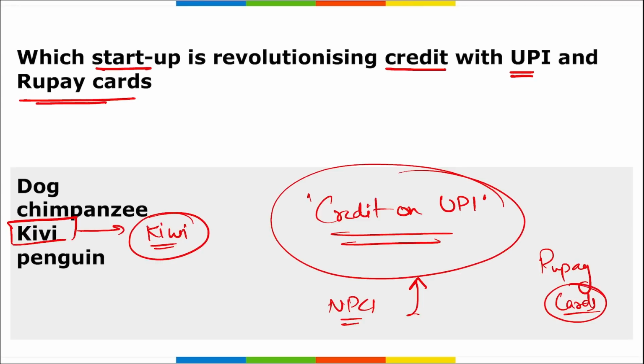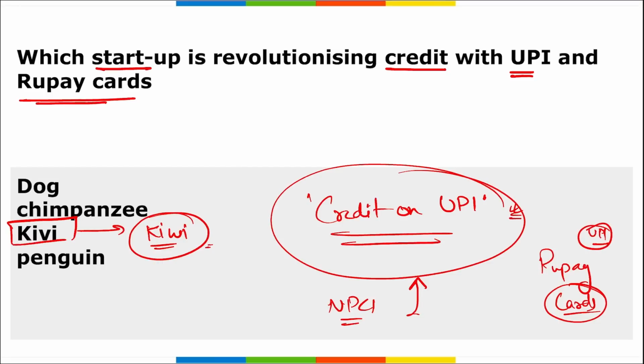Correct? So the question can also be asked in such a way that which is the first application in India to receive the certification from NPCI to offer credit on UPI? It is your Kiwi. Correct? Highly important. Also remember, it should be noted that RBI and NPCI have allowed RuPay credit cards to be linked with UPI.